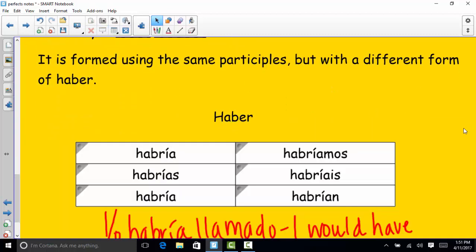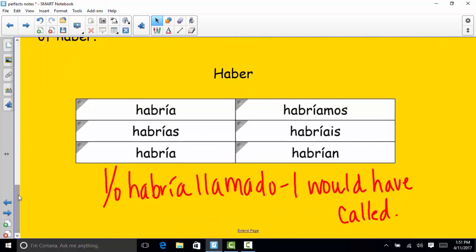So here is haber in the conditional: habría, habrías, habría, habríamos, habríais, and habrían. So I would have called is now yo habría llamado. Okay, fácil, espero que sí.